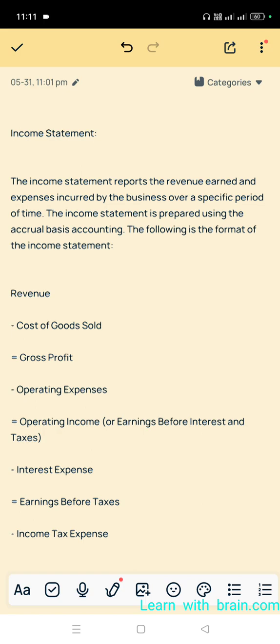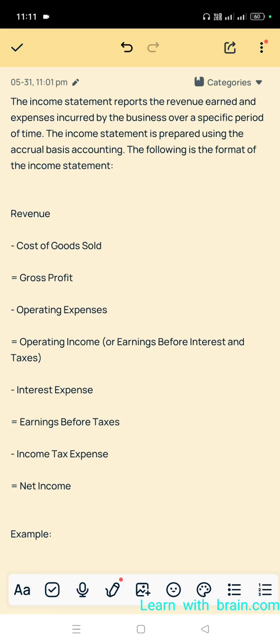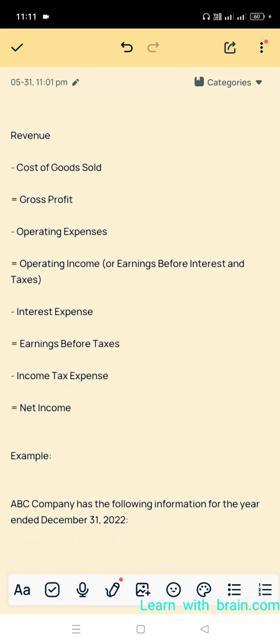The following is the format of the income statement. So generally this is the format of the income statement. What is the first? Revenue minus cost of goods sold, so we get gross profit. From gross profit we have to deduct operating expenses, and we get operating income or earnings before interest and taxes, that means EBIT.